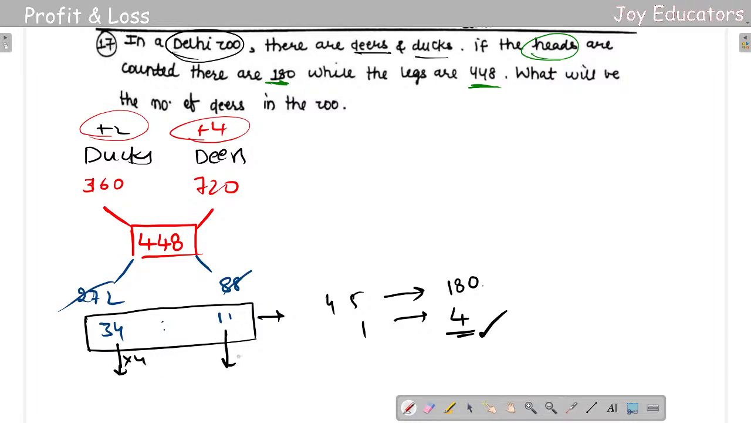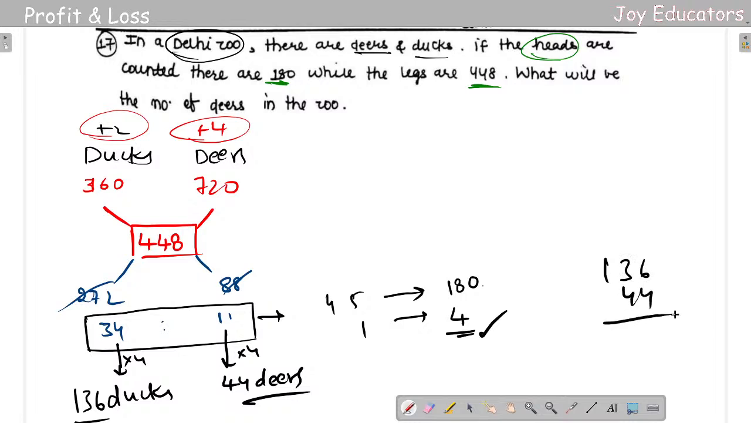How many deers are there? 44 deers and 136 ducks. So, just to check it out, 136 plus 44 is 180, 180 heads. Okay, cool. So, yeah, this is how we are supposed to do it.